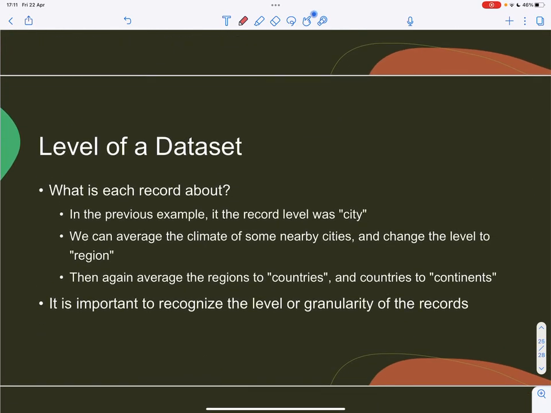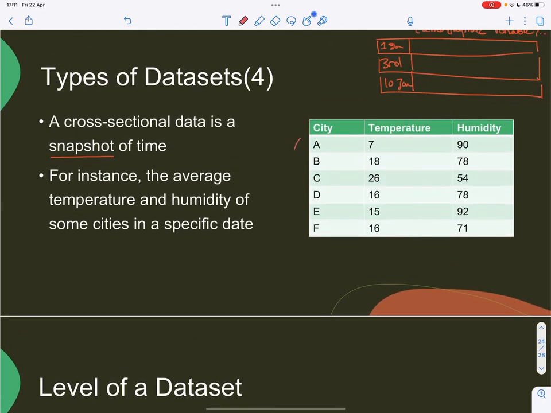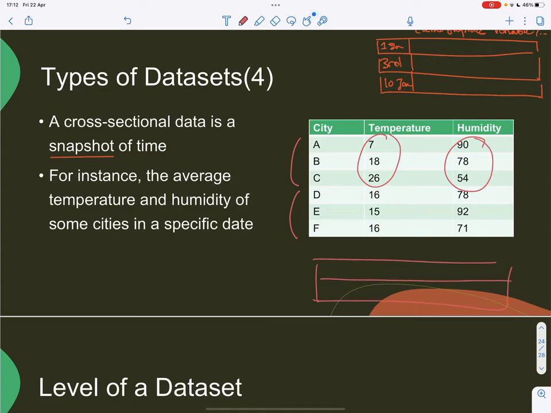We can average, and the thing is, let's assume that these are from the west of England, and these are from the north of England. If you average these values and these values, we can have another table with the average of the cities of the west and the average of the cities of the north, of their temperature and humidity. Okay, so the level went up from city to region, let's say.